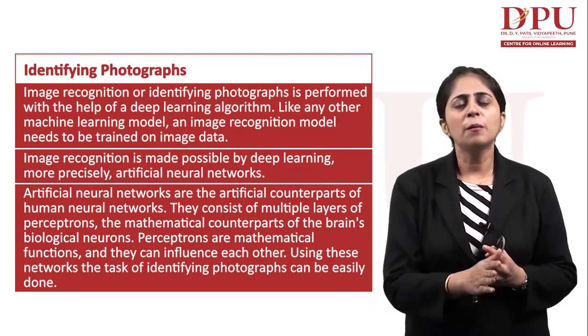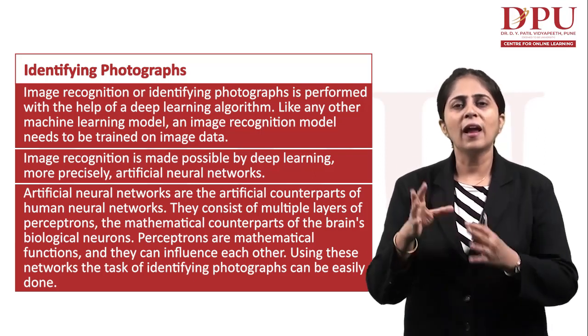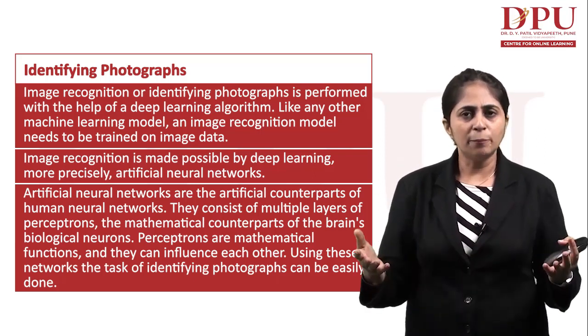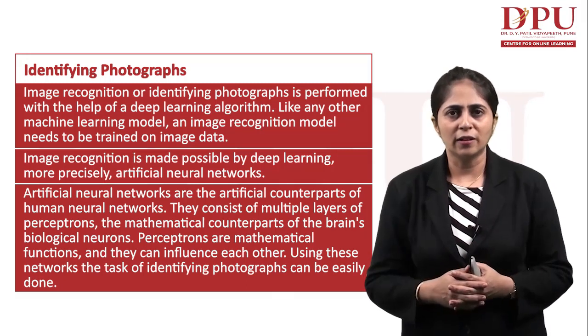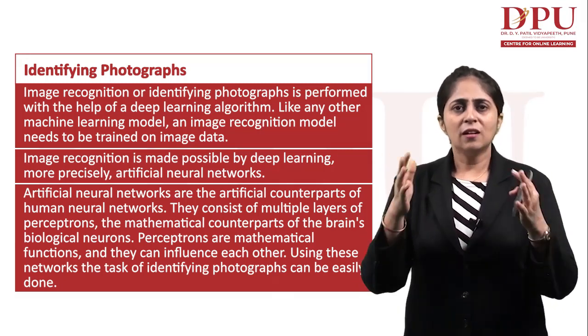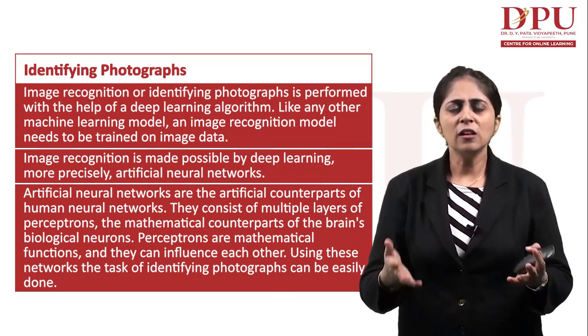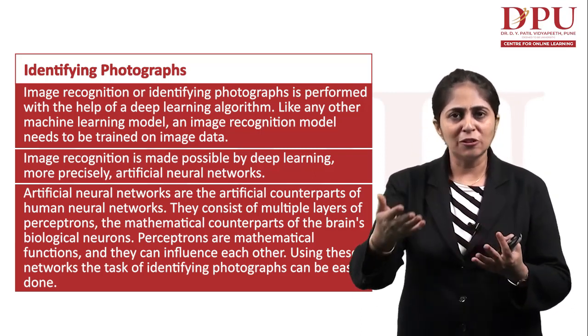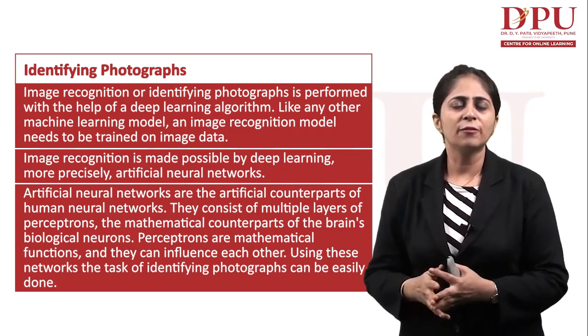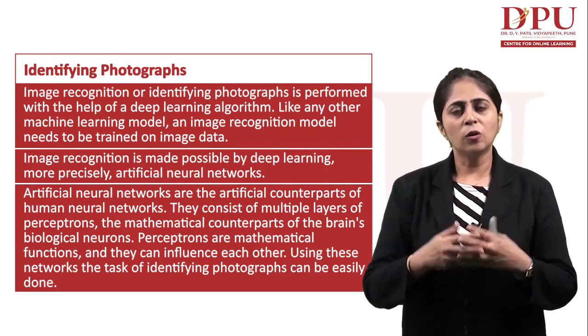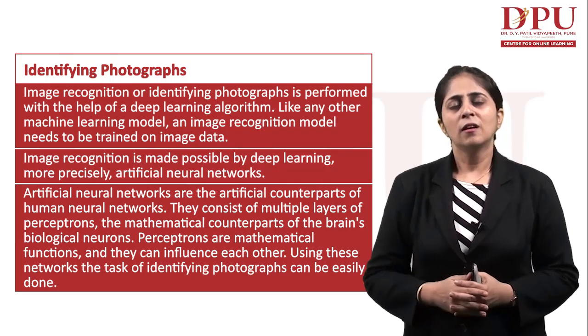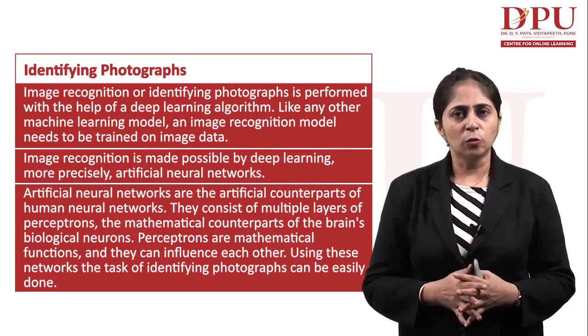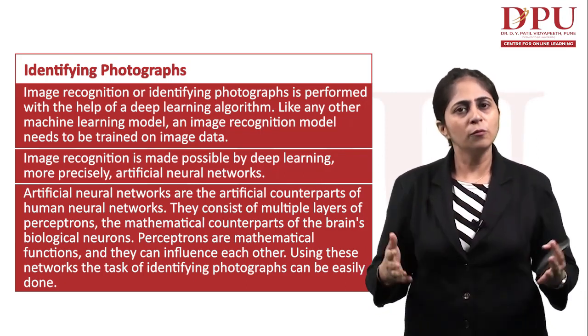It uses this computer vision technique to analyze the data with the help of various artificial neural networks. So even this is a part of visualization. Here in visualization, we use the image recognition technique for identifying the various photographs in the system. With this, we conclude our unit 7, which is all about visualization.